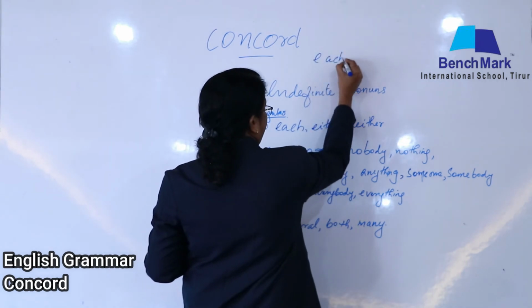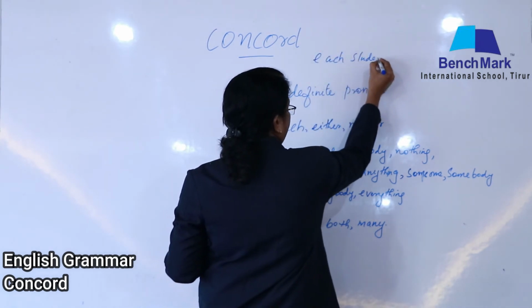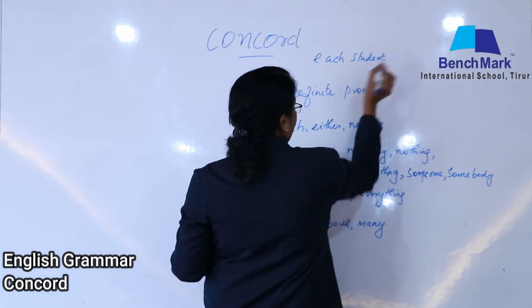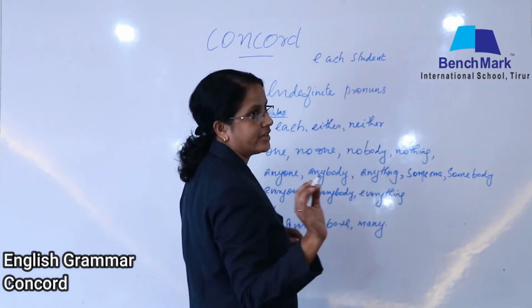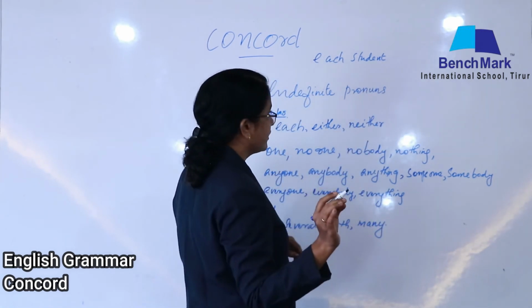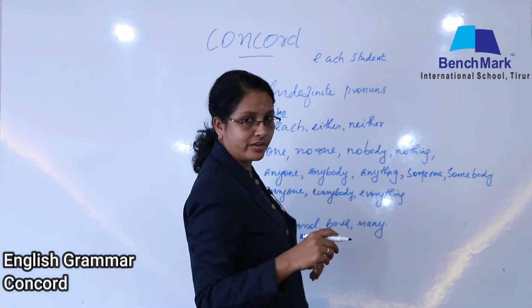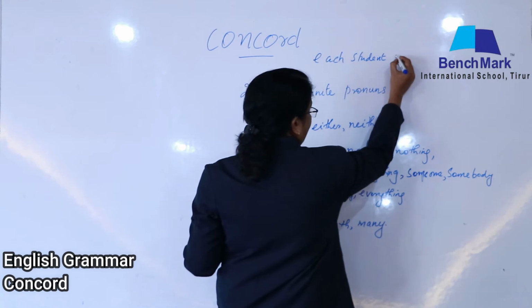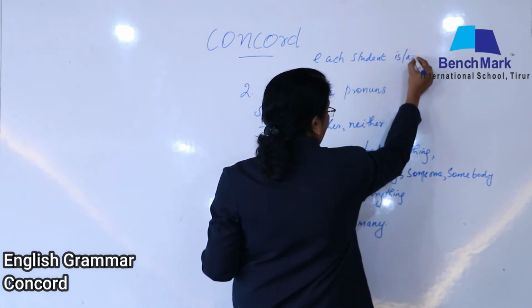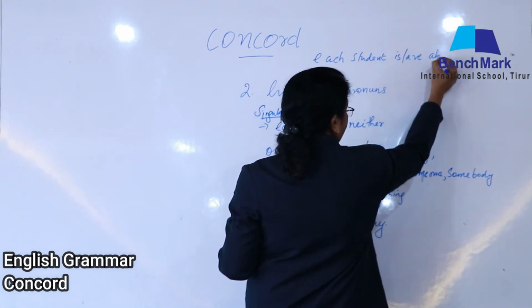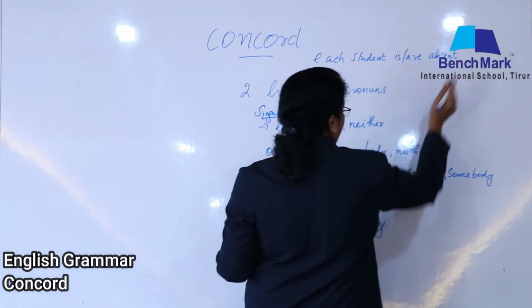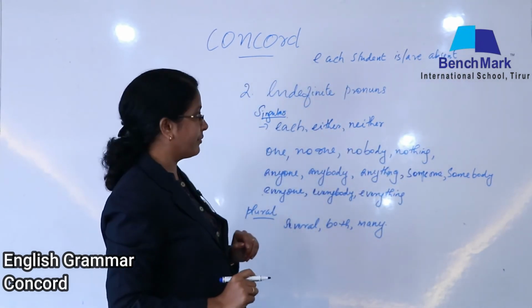Okay, listen. Each student. So what verb will come here? I have to write each student absent. So how can I write it? What verb can I use here? Each student is absent or are absent. Is or are. What will come here?